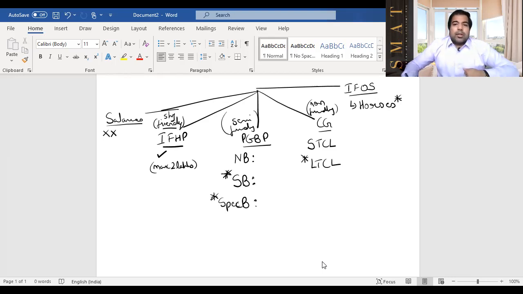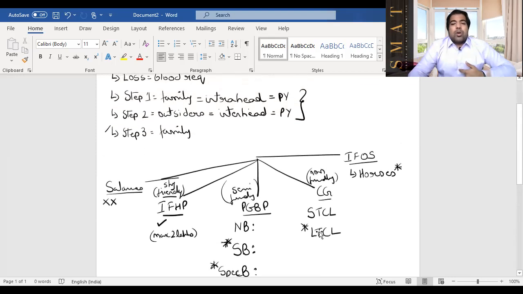So PGBP also done. Next we go to capital gain, guys. Capital gain is simple because it's a non-friendly head. Non-friendly basically means they cannot go to any other head, so that's a non-friendly head. And of course, IFOS horses, they can also not go out because they're unique blood. So unique blood basically means they will only wait for their own kind of blood. Guys, that is step 2.